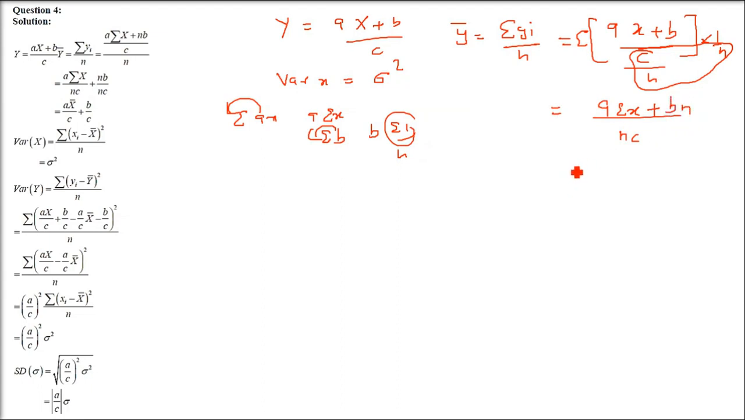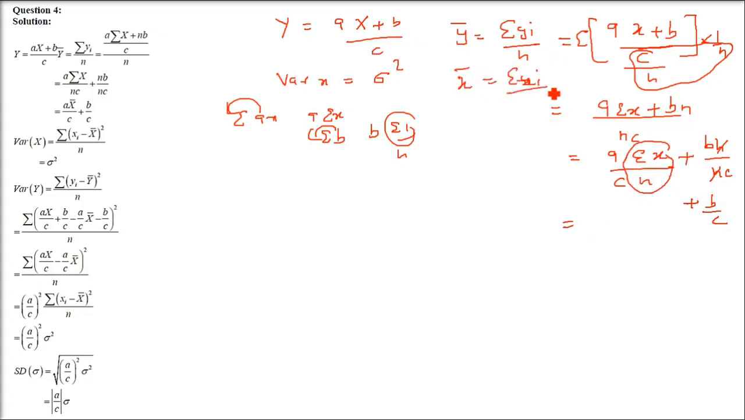Now take them separately. a sigma x divided by nc, and n we are taking below sigma x, and here bn by nc, so n gets cancelled, it is b by c. And what do you get here? Sigma x by n is x bar. y bar is what? Sigma y by n. So x bar will be what? It will be sigma x by n. So here we write a by c and sigma x by n as x bar.